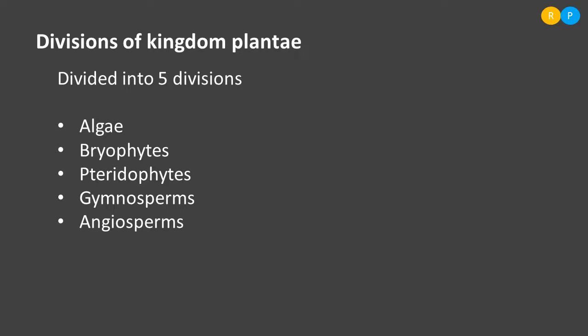Now let us study the characteristic features of the plants belonging to the first division. Let us study the first division of kingdom Plantae, that is algae. Algae is called Thallophyta. Thallo means undifferentiated, and phyta means plants. So undifferentiated plants are named Thallophyta.